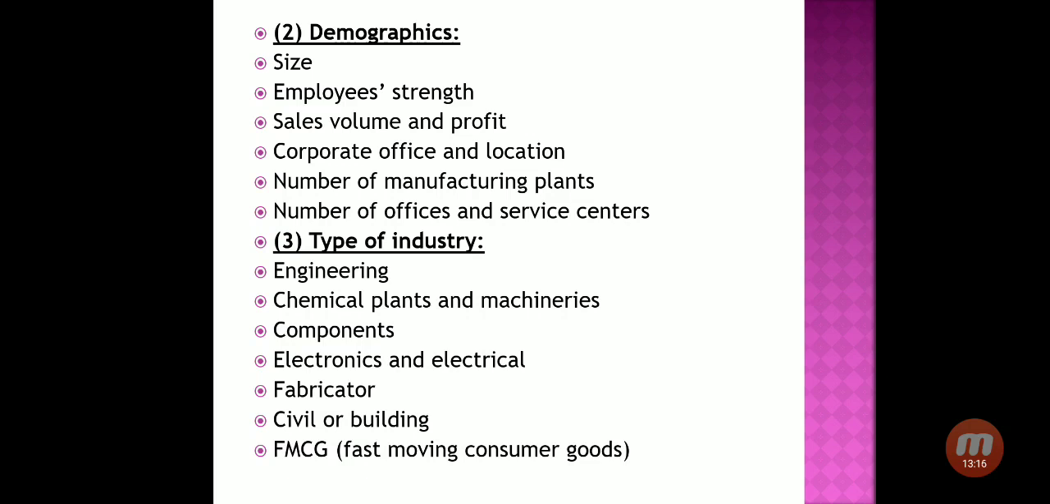Civil or building, or you can say construction industry, which is responsible for making various infrastructural structures like roads, canals, dams, buildings like high rise buildings. So construction, building or civil industry. FMCG, that is fast moving consumer goods, which is producing daily or routine used products, that is soap, shampoo, detergent, etc.